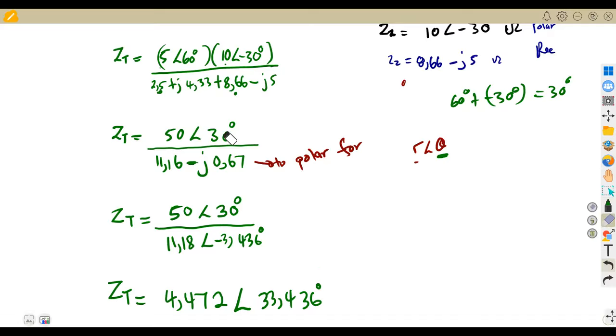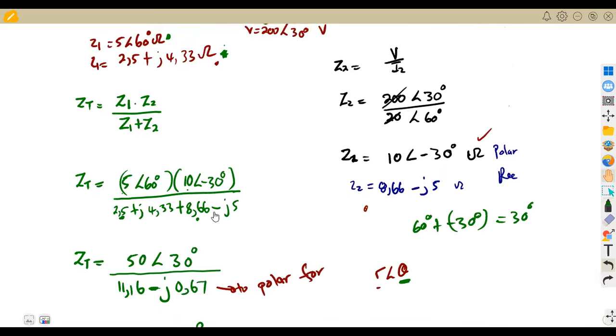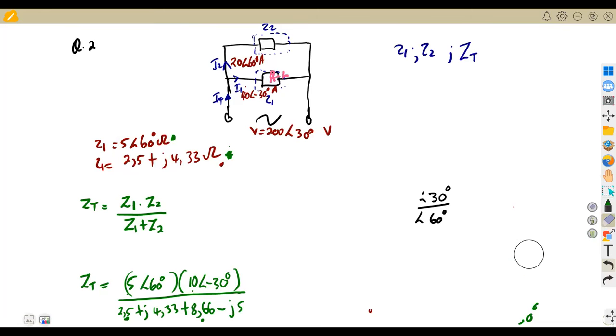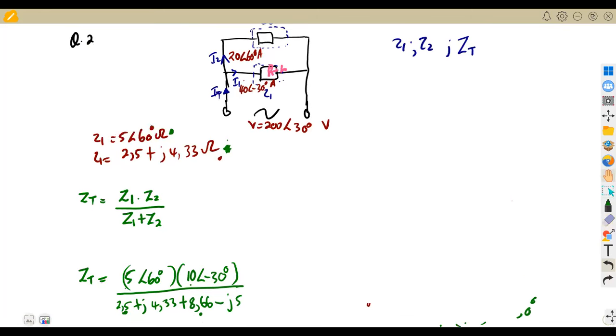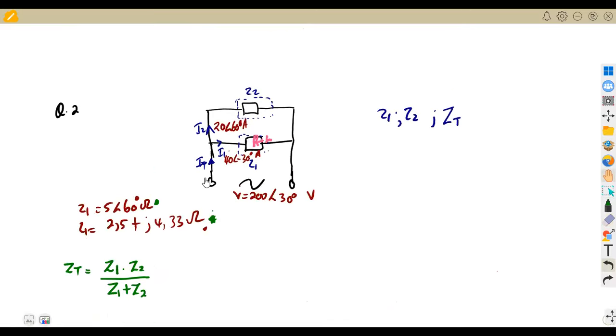So like I said, this was another way of simplifying this question, dealing with the total impedance from Z1 and Z2, because we are told that these two are in parallel, so you can use product over sum. What if I do not want to apply Z1 and Z2, and I want to work from the currents? This is another way I can find the same impedance that we want, which is ZT. This is what I want you to understand, guys.